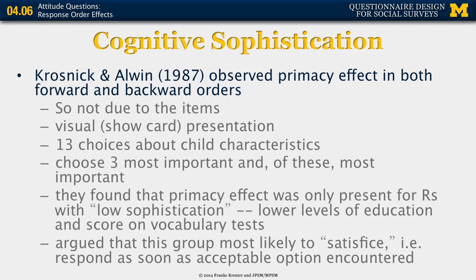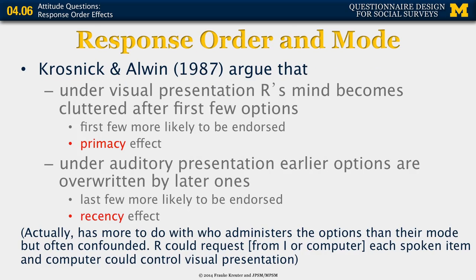And among those most important, they found that this primacy effect was actually only present for respondents with low sophistication, as they called it. So lower level of education and lower scores on a vocabulary test had this pronounced kind of effect. So they argued that this group most likely answered in a satisficing way, which means they responded as soon as an acceptable option was encountered.